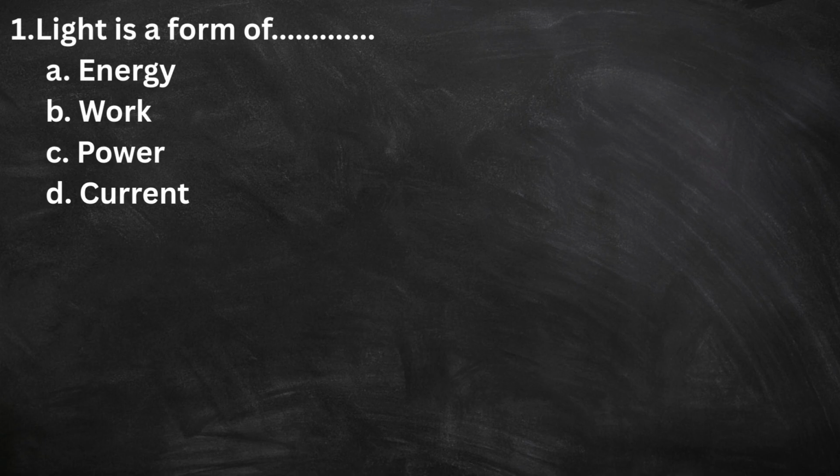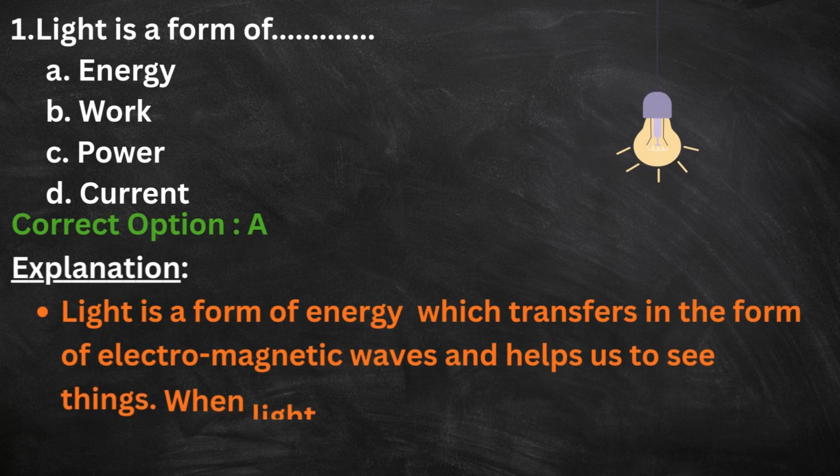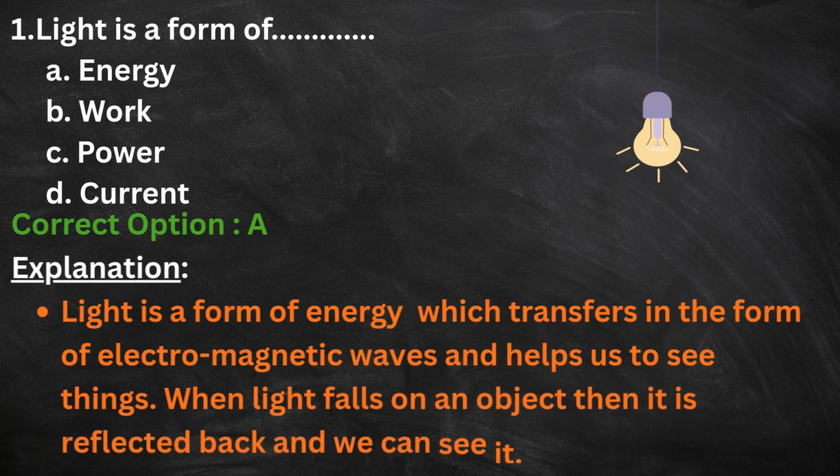1. Light is a form of dash. A. Energy. B. Work. C. Power. D. Current. The correct option is A. Here is the explanation. Light is a form of energy which transfers in the form of electromagnetic waves and helps us to see things. When light falls on an object, then it is reflected back and we can see it.